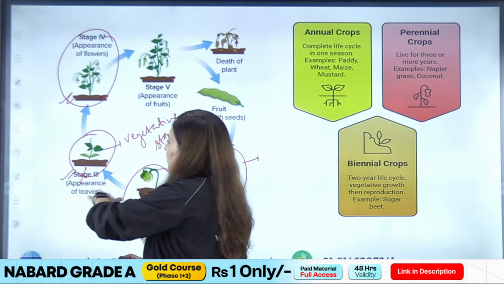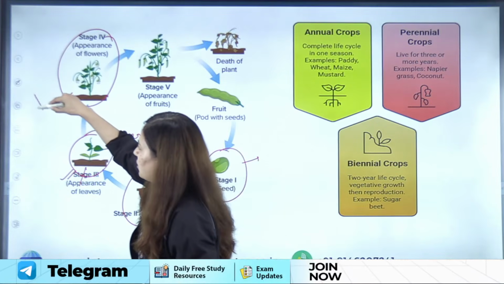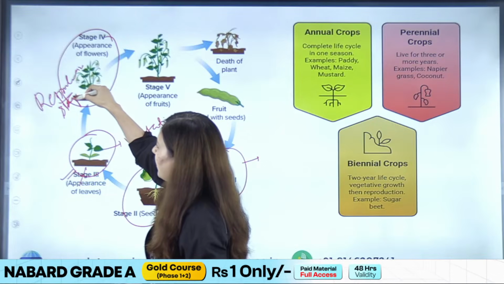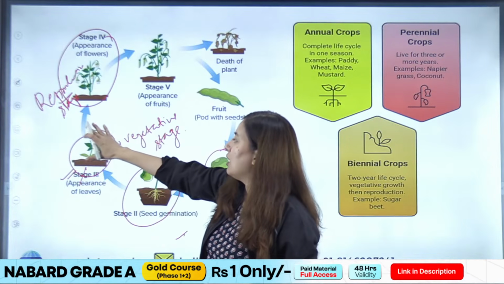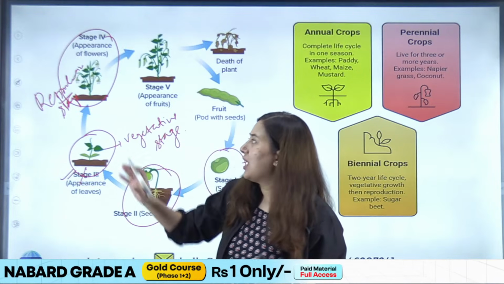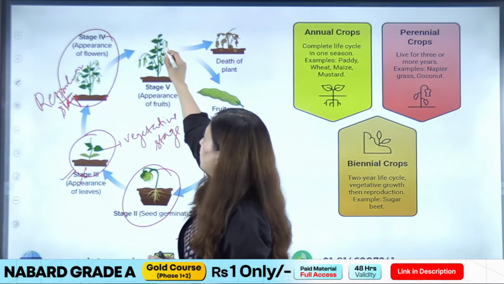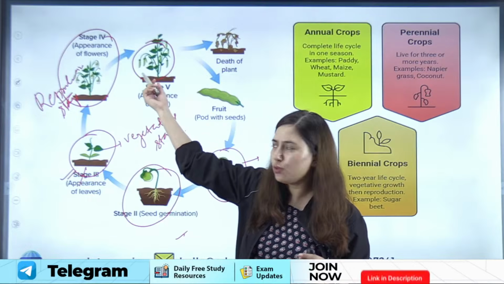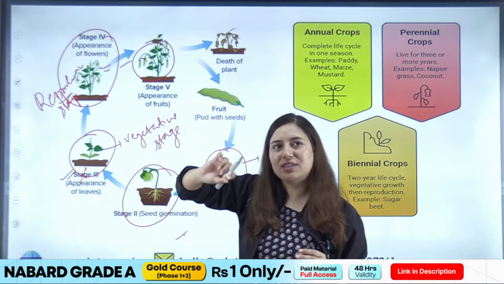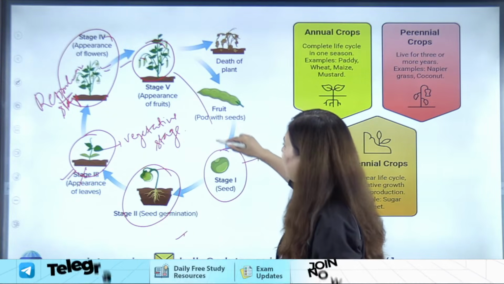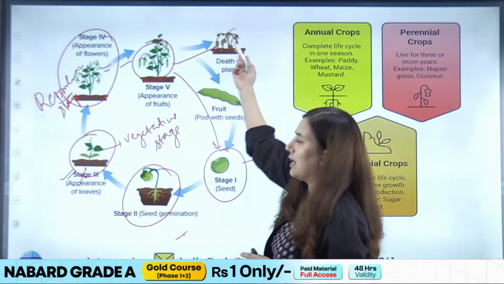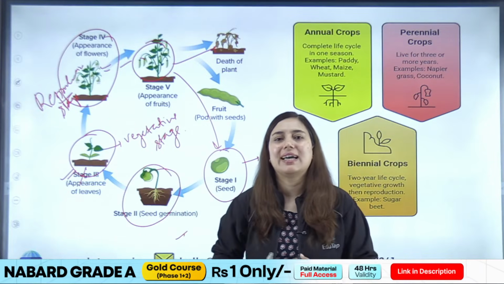After completing this vegetative stage comes the reproductive stage. What is this reproductive stage? In the reproductive stage, flowers are formed in the plant. So the vegetative stage will stop. After that, flowers will start coming out of the plant, right? And then after the flower, the flower can get converted into fruits. For example, here you can see these flowers have been converted into fruits, and inside these fruits we have the seed. We'll take that seed, which can be used for germination again, and the rest of the plant will die, right? So this is a complete life cycle of a plant.